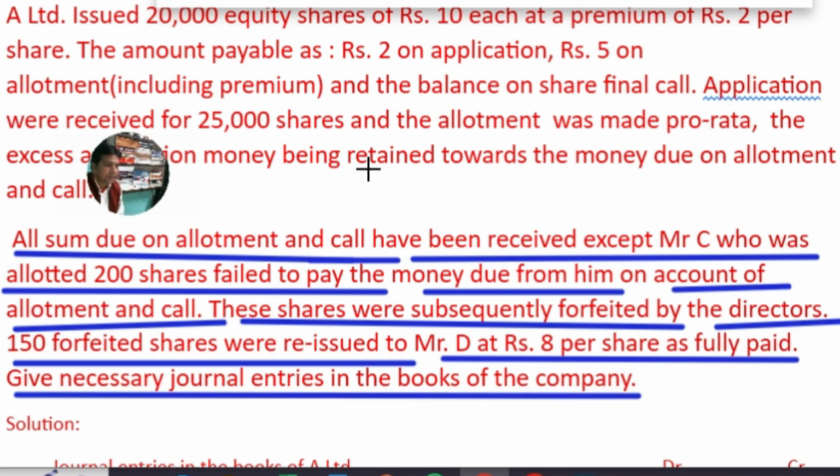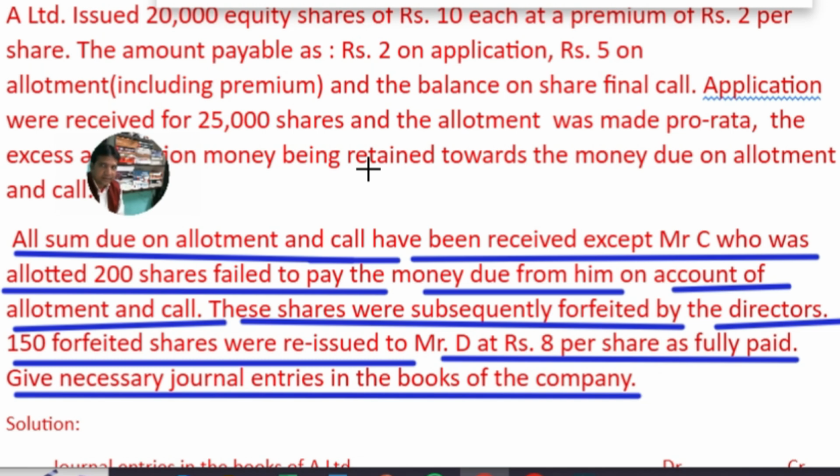Now the question is saying that Mr. C, a shareholder who was allotted 200 shares, failed to pay the money due from him on account of allotment and call. So these shares were subsequently forfeited. There is a provision in the Companies Act: when any shareholder fails to pay call or allotment money or both, which is called by the company to pay the amount.